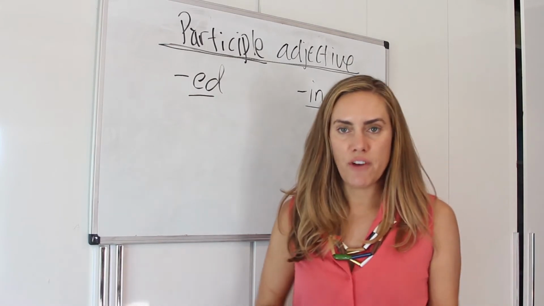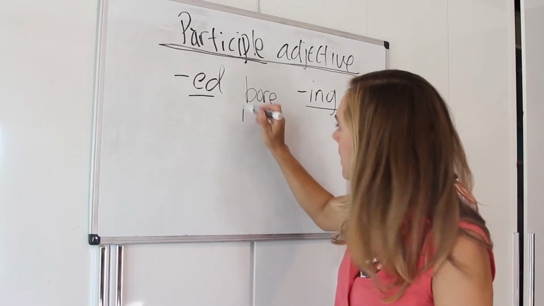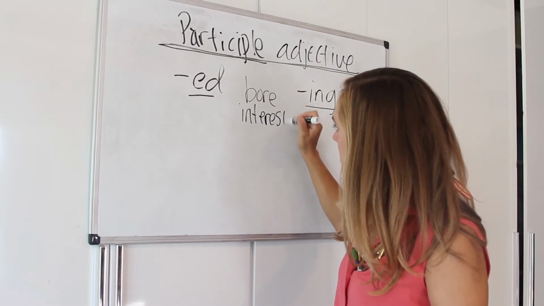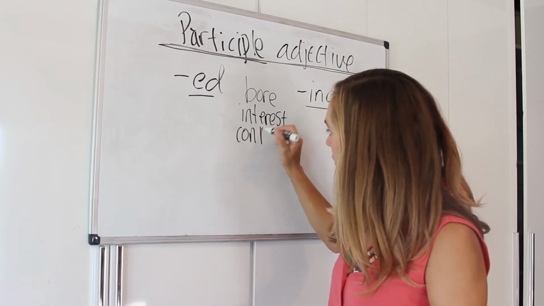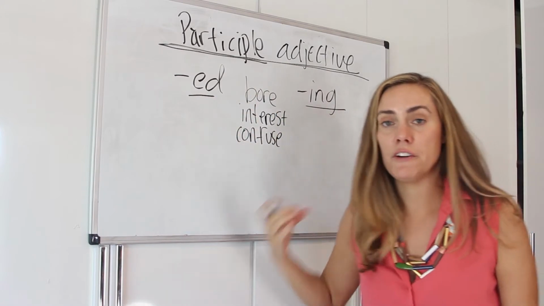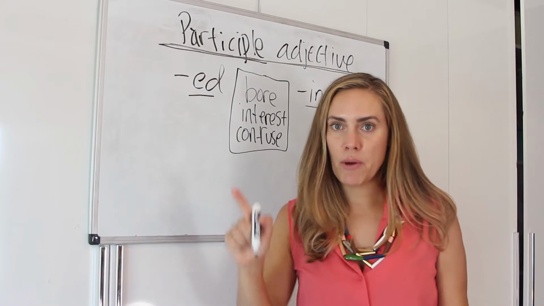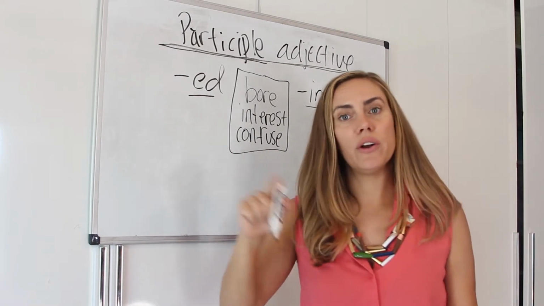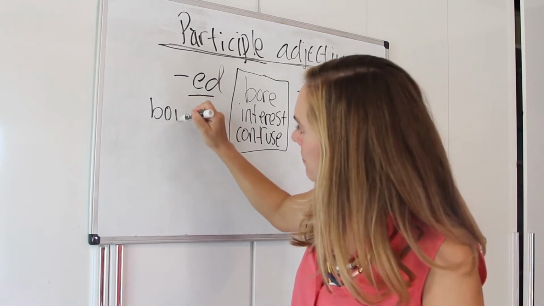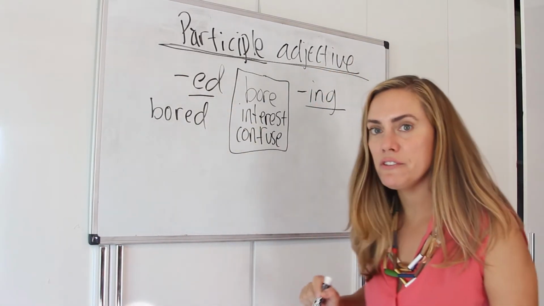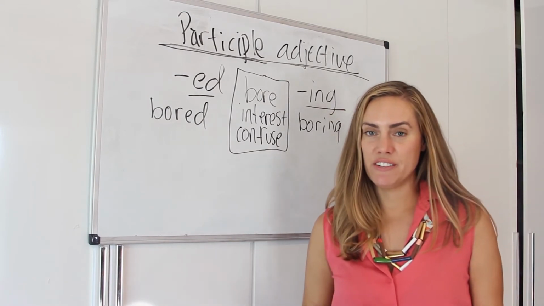So we can focus on the verb bore or interest, right? There's many, confuse. See, all of these are verbs, right? But we can turn them into an adjective by adding an ed or an ing. So if I say I am bored, it's different from saying I am boring. There's a big difference, actually.